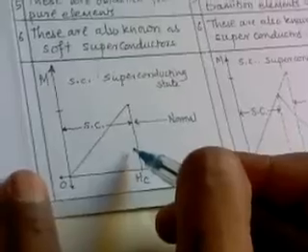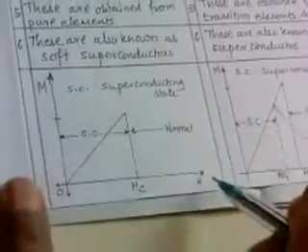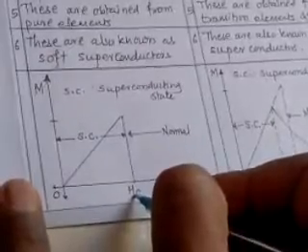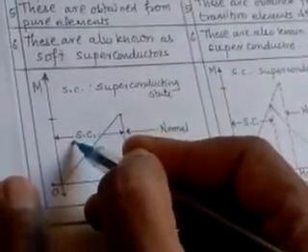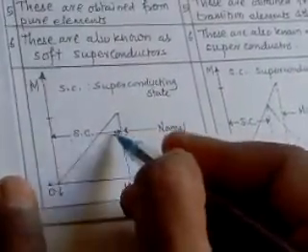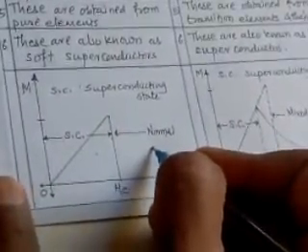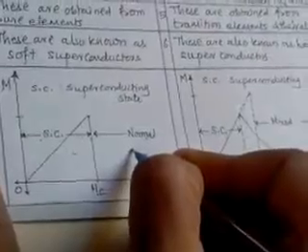The graphical representation of their behavior is in this way. This is magnetization and this is the applied magnetic field. This is the critical magnetic field Hc. Below the critical magnetic field Hc, there is a superconducting state, and above it there is a normal state. Only two behaviors are there. Therefore, these are type first superconductors.